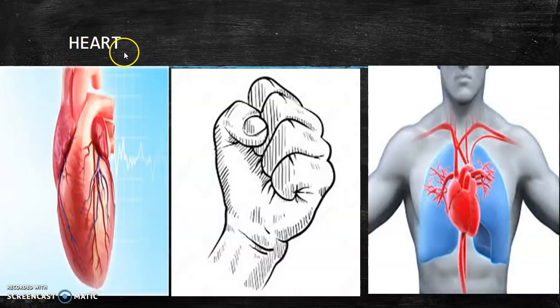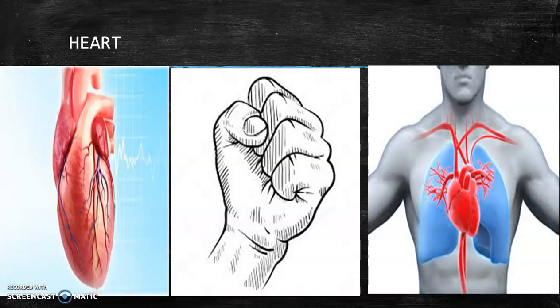Heart. The heart is a muscular organ that pumps blood through blood vessels. What are blood vessels? Arteries and veins are the blood vessels. Always, arteries carry pure blood and veins carry impure blood. The only exception is the pulmonary artery and pulmonary vein. The pulmonary artery carries impure blood, whereas the pulmonary vein carries pure blood.